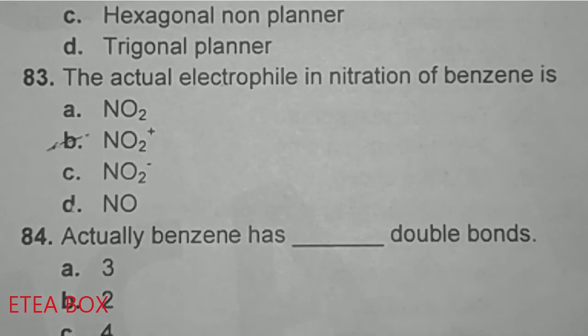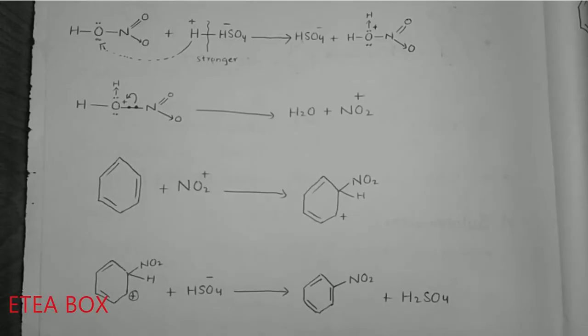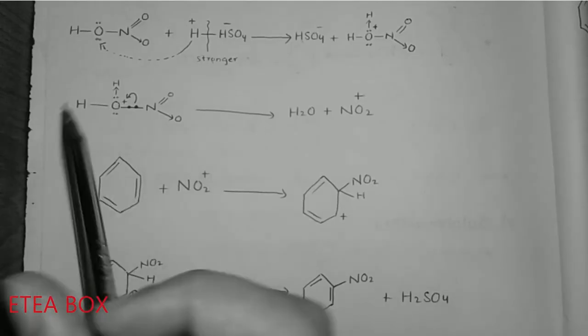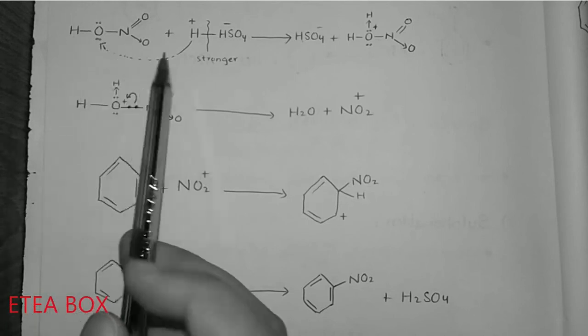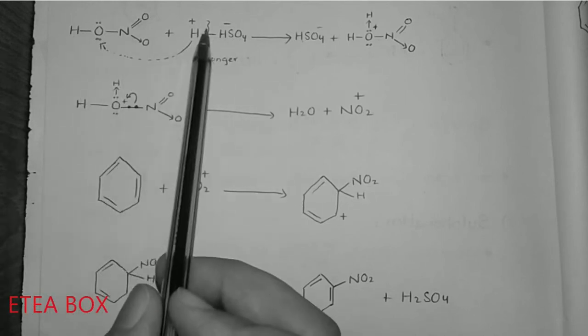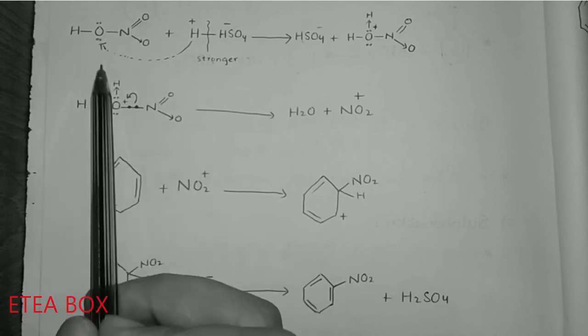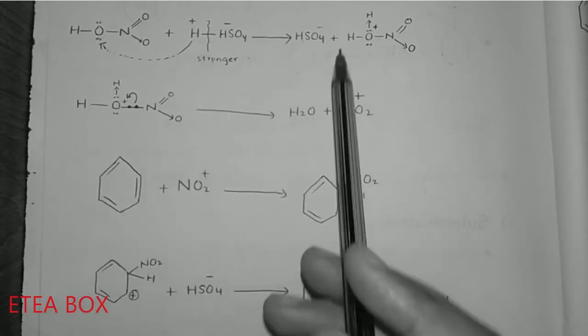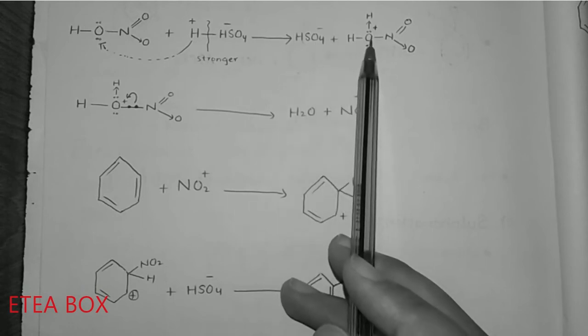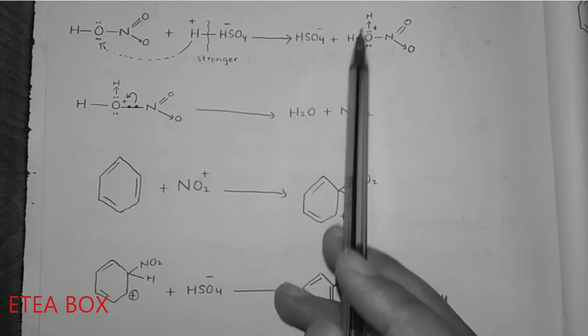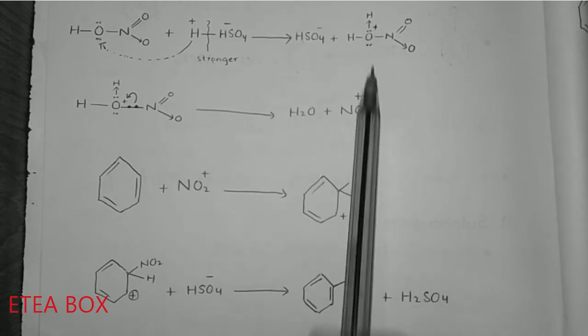Now look at here, this is the mechanism for the nitration of benzene. Take this HNO3 plus H2SO4. Now this hydrogen of H2SO4 will come and combine with this oxygen, so it will become HSO4 negative. Look, this is a coordinate covalent bond, and oxygen gets the positive charge.